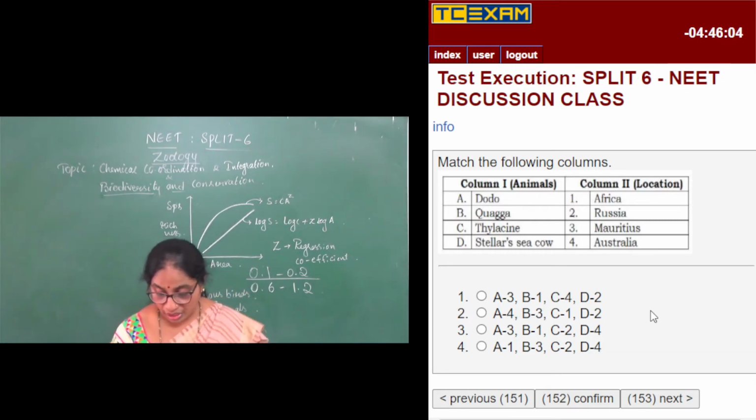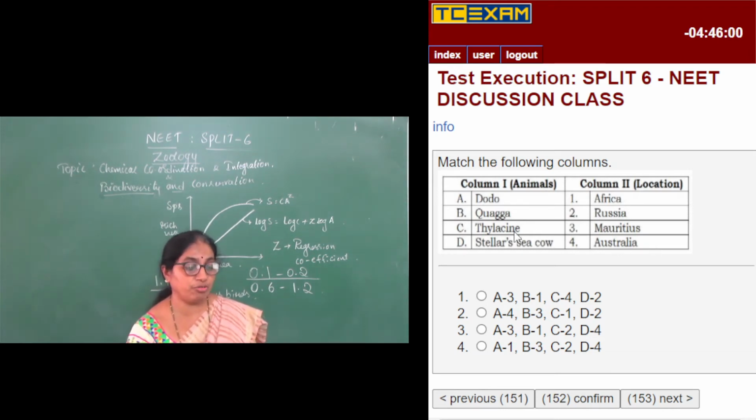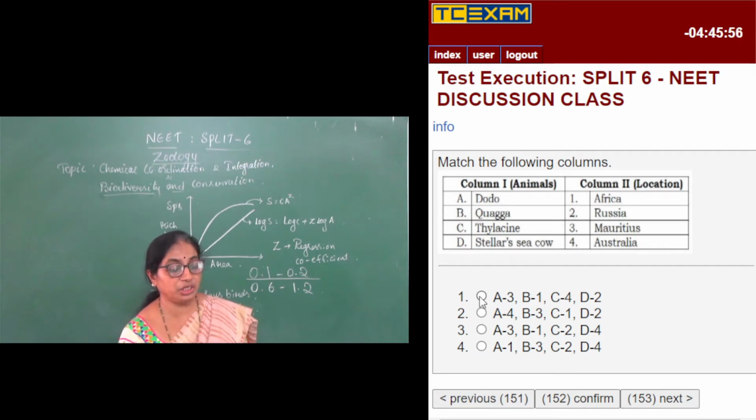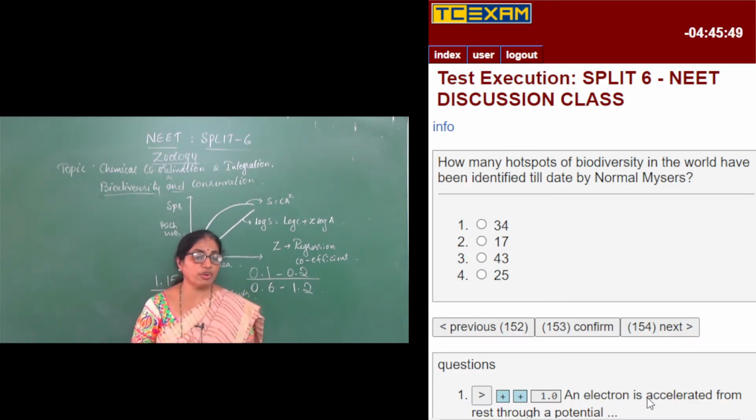Russia. So Steller's sea cow was also lost because people hunted it for flesh. And so A3, B1, C4, D2 is the right match for the given question. Next, moving on to the next one.